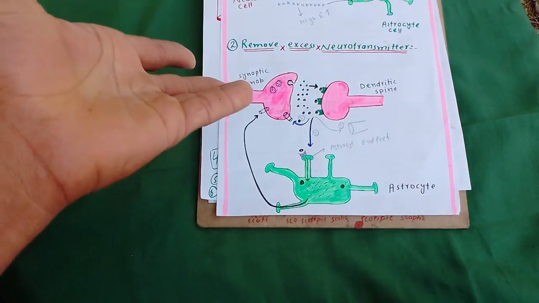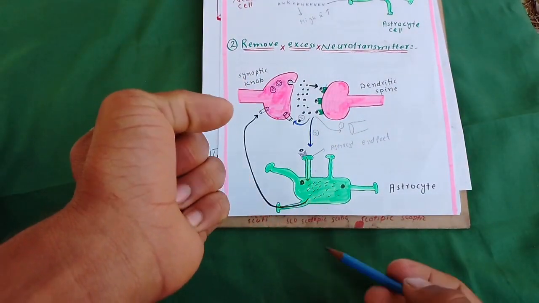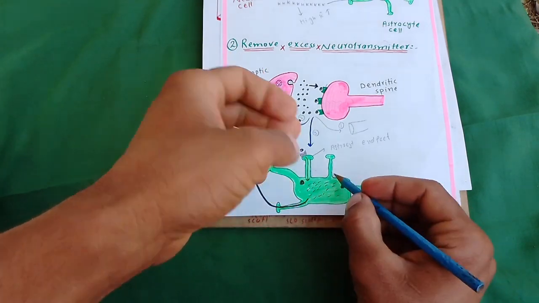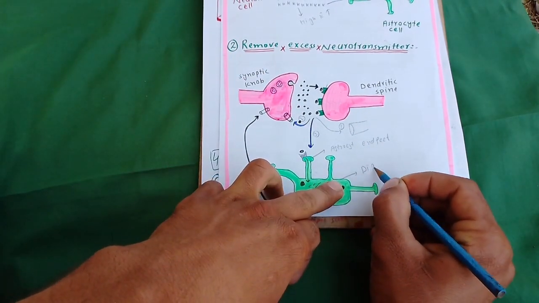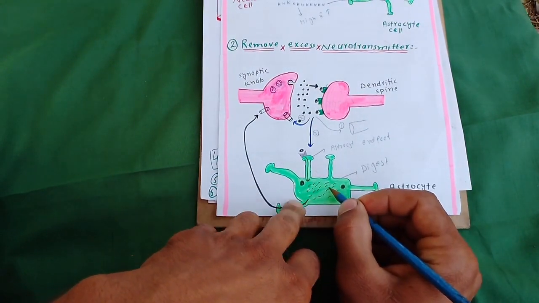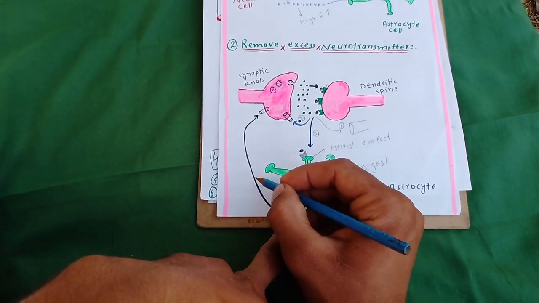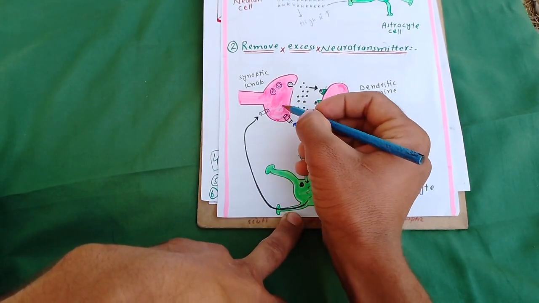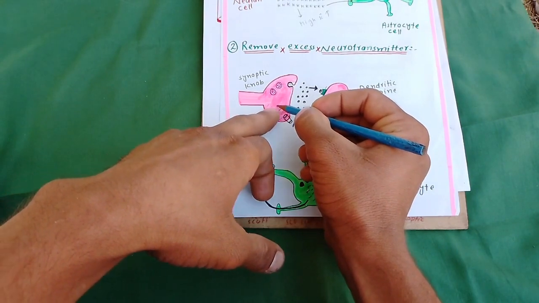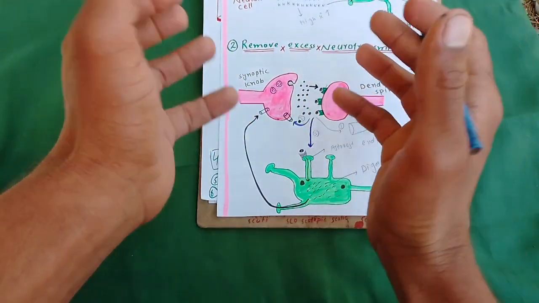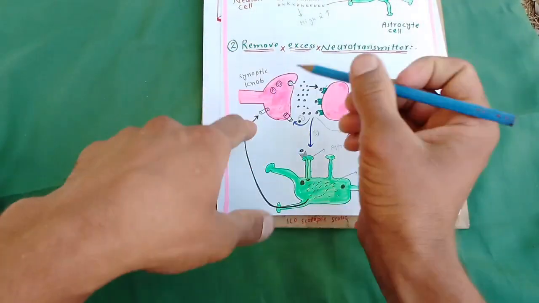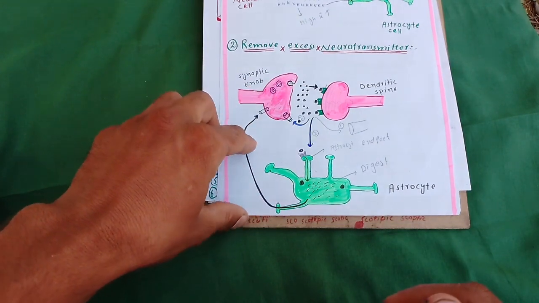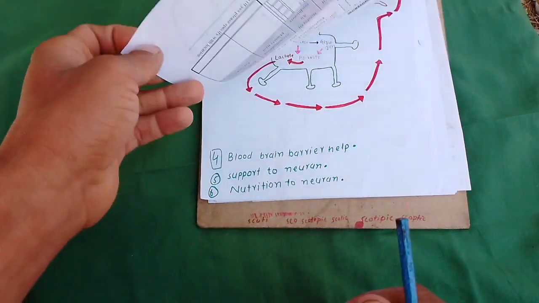Astrocyte end feet have a specific receptor for getting the neurotransmitter. So when the astrocyte gets the neurotransmitter, the astrocyte digests the neurotransmitter. Then this digested content goes back to the synaptic nerve, and here these digested contents combine together by a special reaction and again make neurotransmitter. So another function of the astrocyte is to remove excess neurotransmitter. Okay.